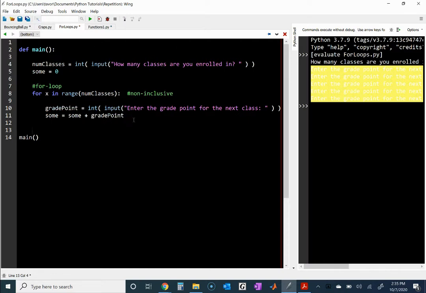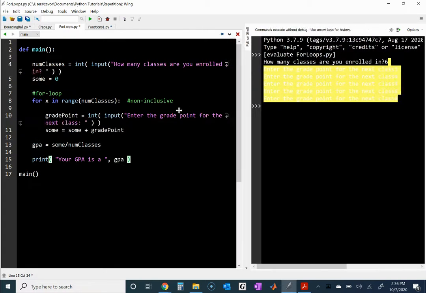And lastly, we get to the end of our loop where we then divide to get the GPA. We say that's sum divided by number of classes. And then finally, we just print your GPA is a, and then we can terminate this and put a comma here and then put whatever GPA comes out to be. So again, the implementation, the GPA calculator you've worked on, I just want to show you how you would do this with the for loop.